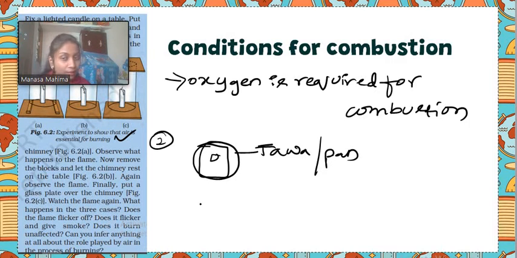No, you will not see it. Why? Because you are cutting down the air flowing inside the pan. You are not allowing the air to pass into the pan or tawa. As a result, the burning of the charcoal will not take place. Thus you are not continuing the combustion. If you want the combustion to be off, you have to cut down the oxygen supply that you are providing for this burning, correct?